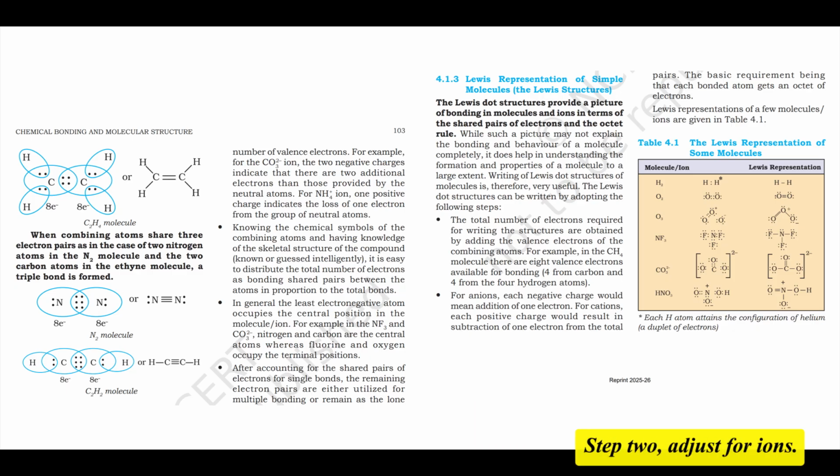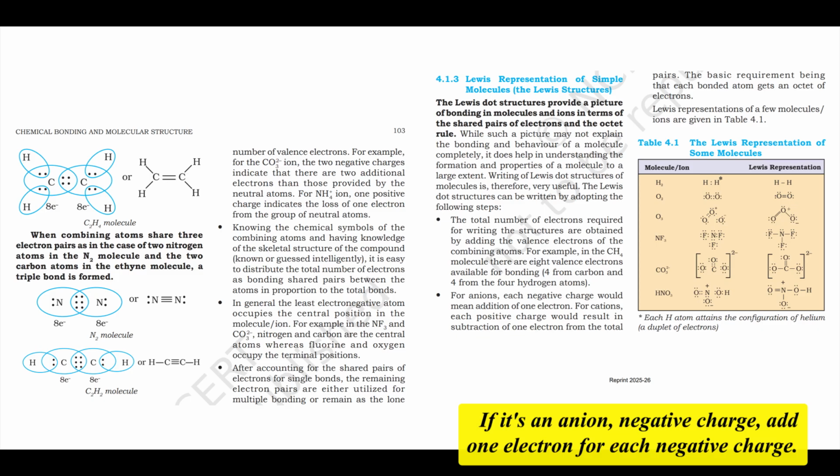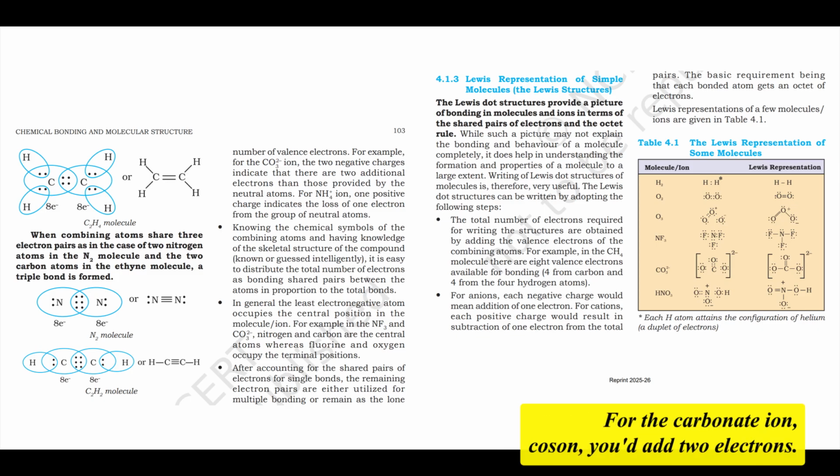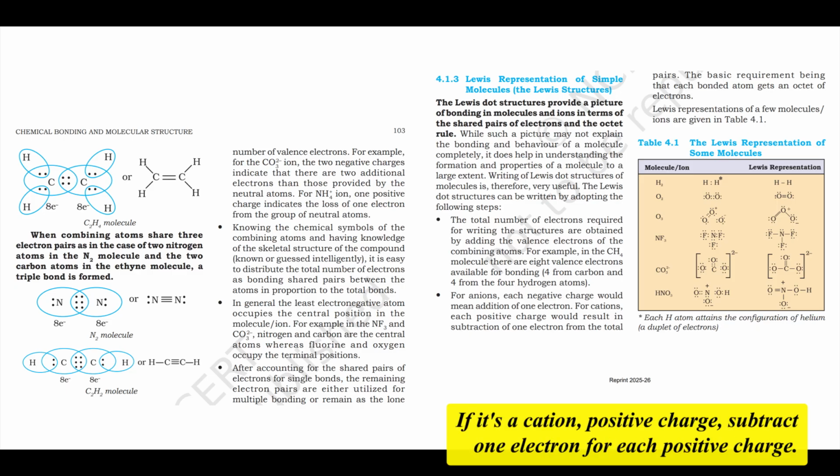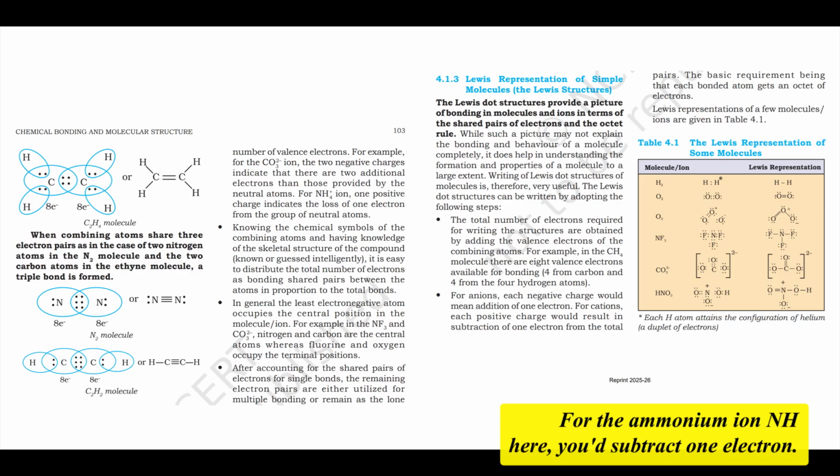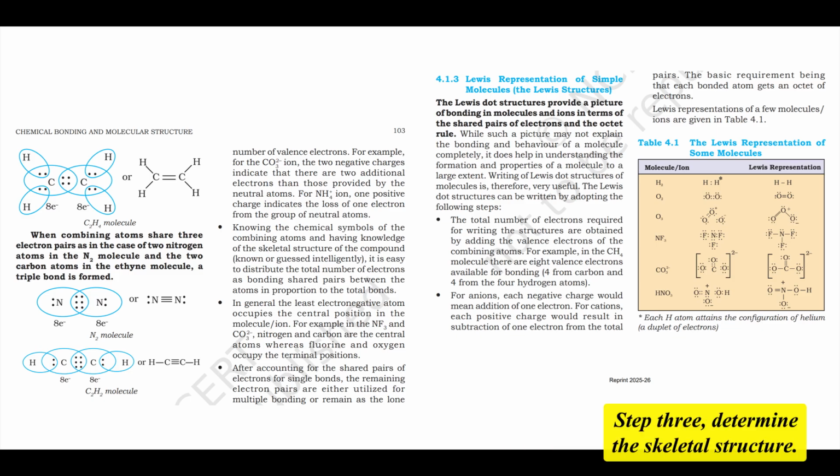Step 2: Adjust for ions. If it's an anion, negative charge, add 1 electron for each negative charge. For the carbonate ion, CO3 2-, you'd add 2 electrons. If it's a cation, positive charge, subtract 1 electron for each positive charge. For the ammonium ion, NH4+, you'd subtract 1 electron. Right, charge matters.